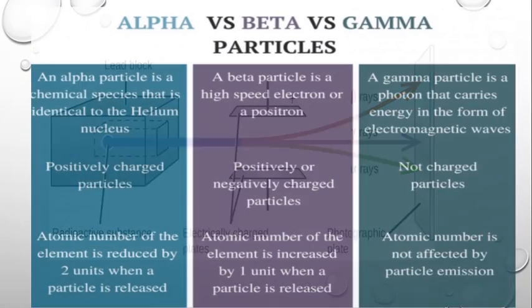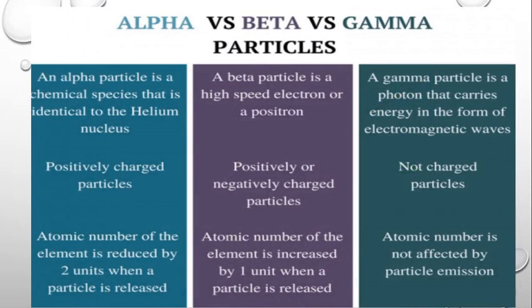Now let's have a look at the differences between alpha, beta and gamma particles. We had already said that an alpha particle is identical to the helium nuclei and a beta particle is a high speed electron, or it can be a positron. Now what is a positron? A positron is the antiparticle of the electron, having the same mass as that of an electron but opposite charge.